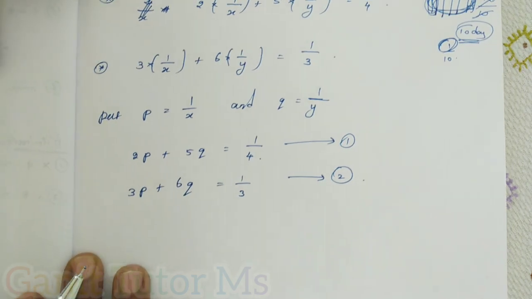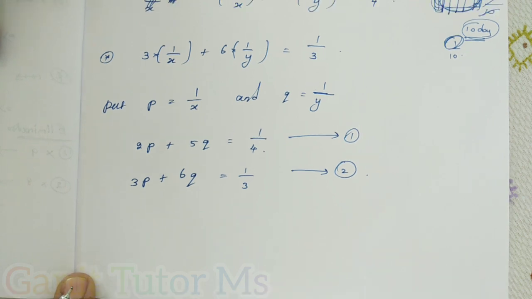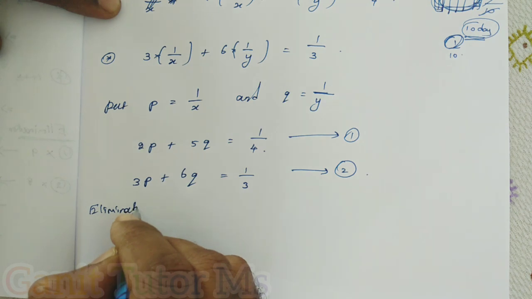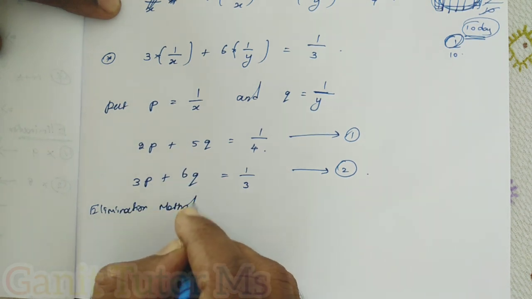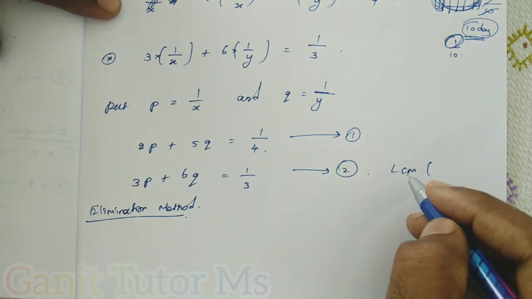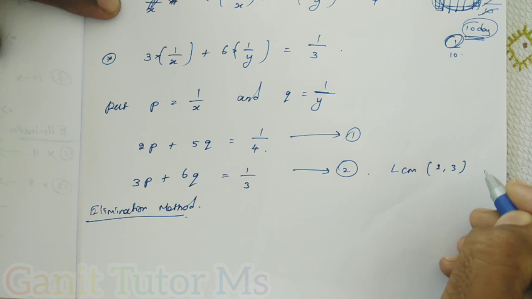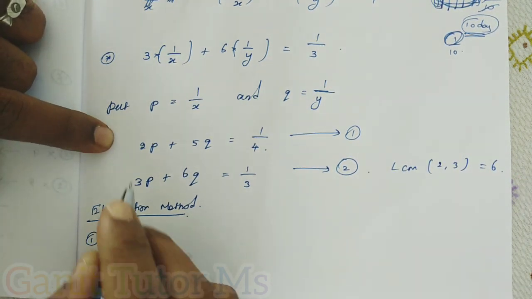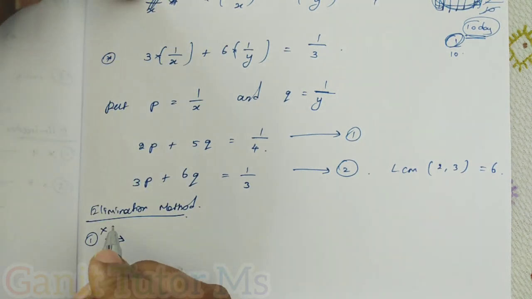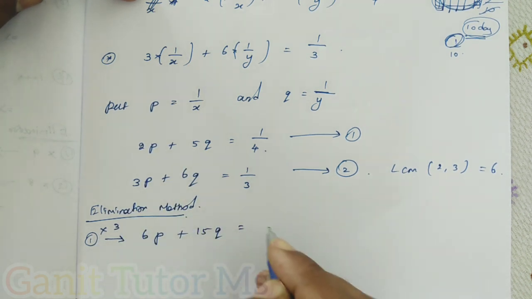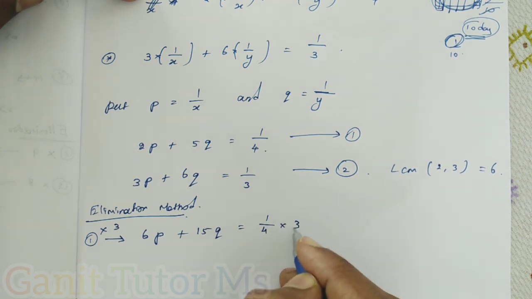Here I can go with the elimination method. In this elimination method I can remove the variable P. So the LCM of 2 and 3 is 6. The first equation, equation 1, can be multiplied by, I want to make this 2 a 6, so which number can I multiply? 3. So 3 times 2 is 6P plus 5 times 3 is 15Q is equal to 1 by 4 into 3.